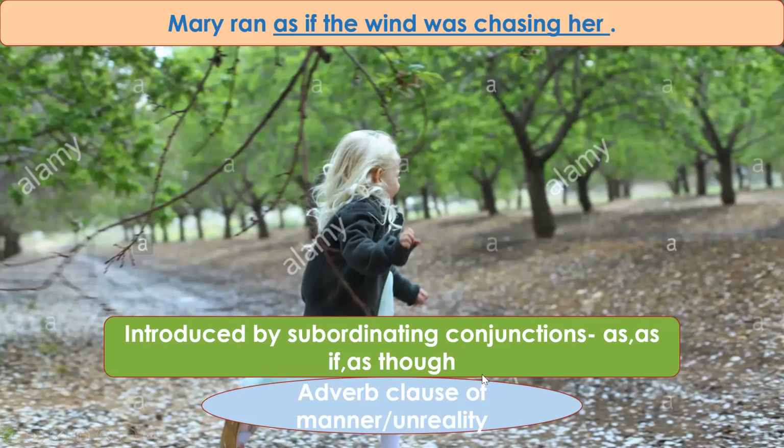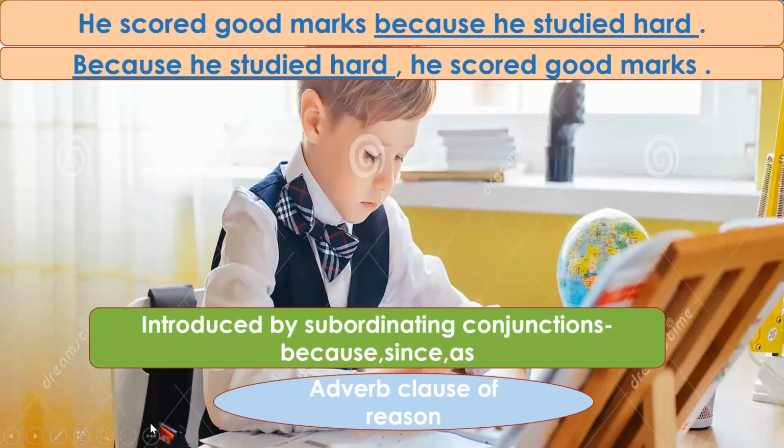Also, you will notice that I have written that this is an adverb clause of unreality because it is mentioned in your book that it refers to something which is not possible, unreal. The wind cannot chase a girl. So that is an adverb clause of unreality also, as well as manner. It is not possible for the wind to chase Mary. So that is unreal. So this is also called an adverb clause of manner or adverb clause of unreality.